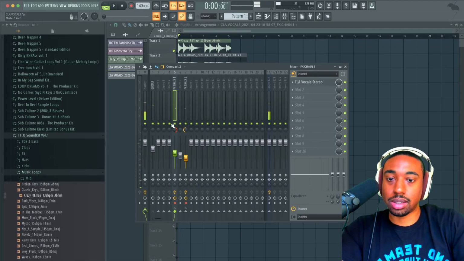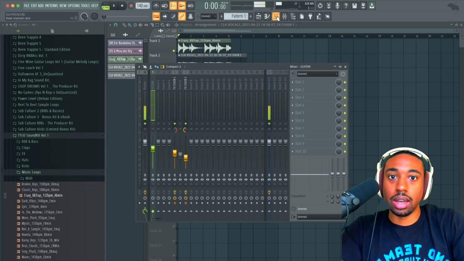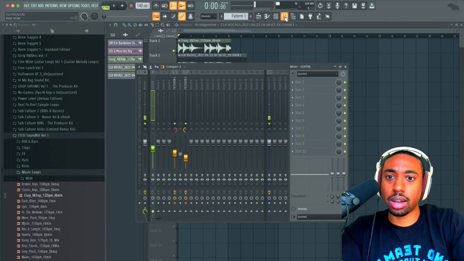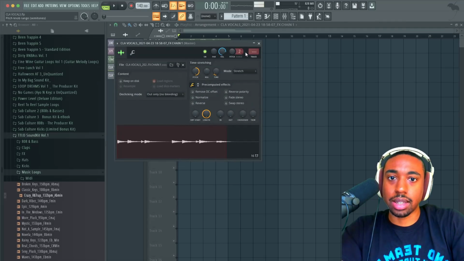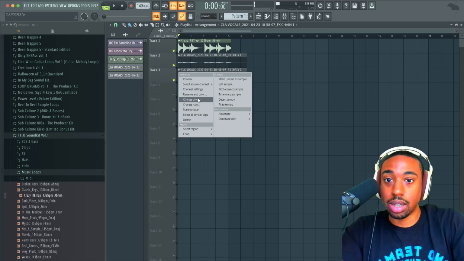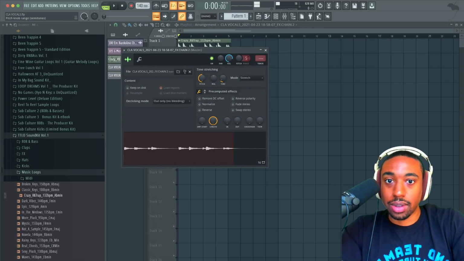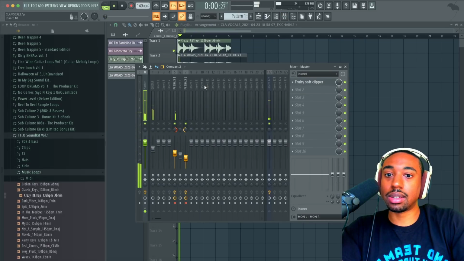So now let's see if we get, now we don't need it to send to these tracks. Let's turn, and let's send these to, what is that, track 5 and 7. So hopefully I send these to the right one, because one was pan left, one was pan right. I don't remember which is which. So let's send these to 5 and 7. So now they're going back through the effects.